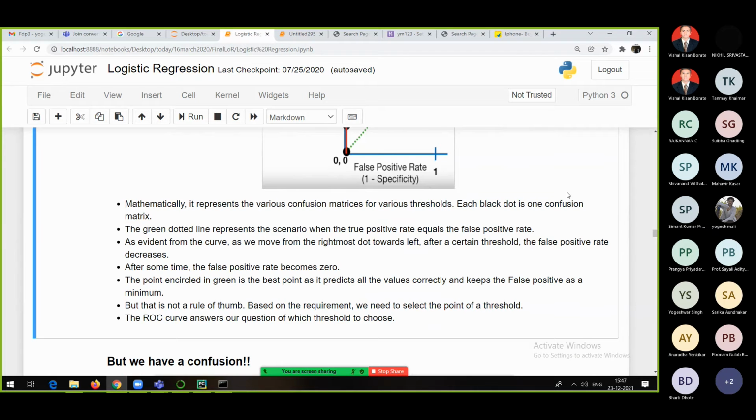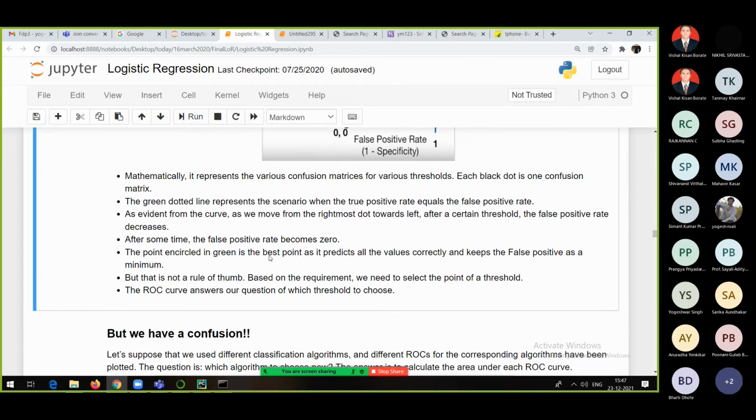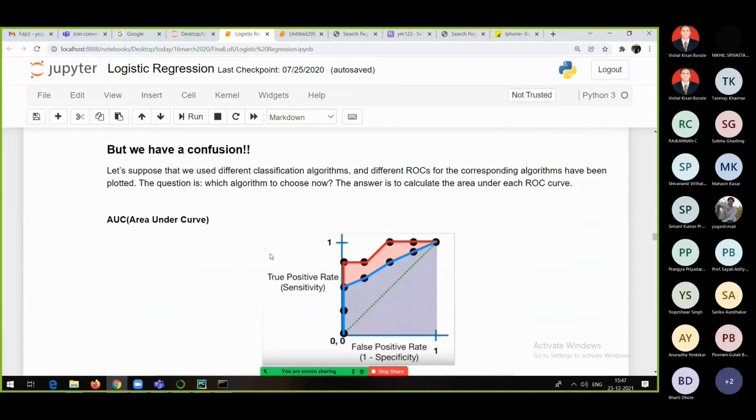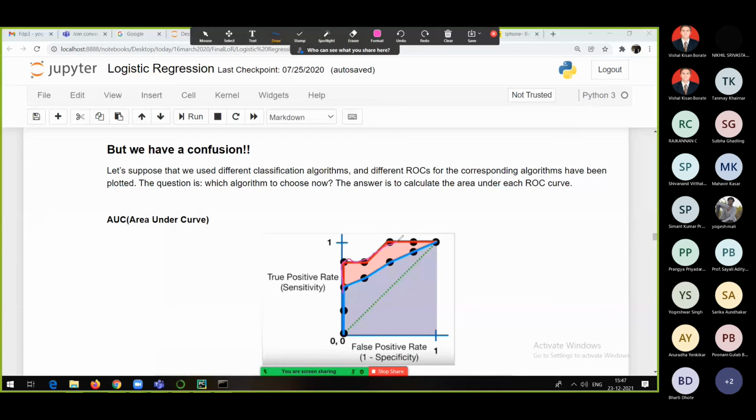And now after that, what we have is the area under the curve. How much area is there under the curve? Whichever algorithm has the maximum area under the curve, that particular algorithm is going to be chosen as the best algorithm or the best model. Let's suppose this red curve we got for KNN and this blue one we got for random forest. Which one has the maximum area under it? KNN. So KNN is going to be selected as the best model.